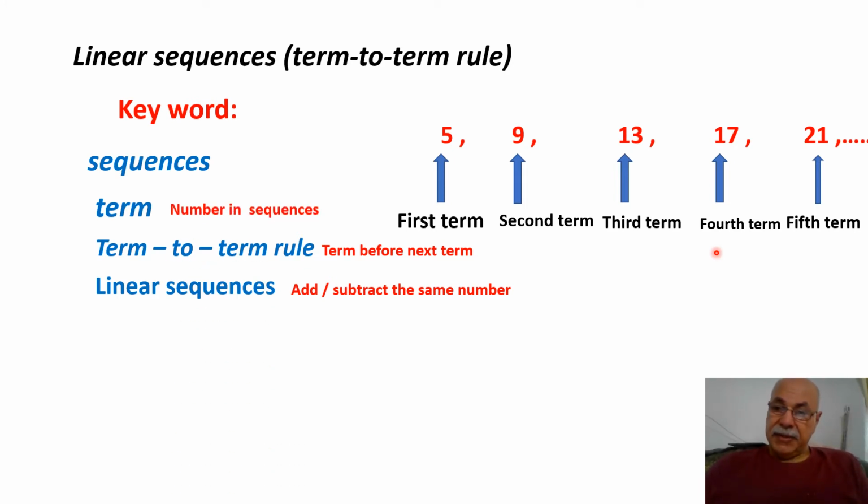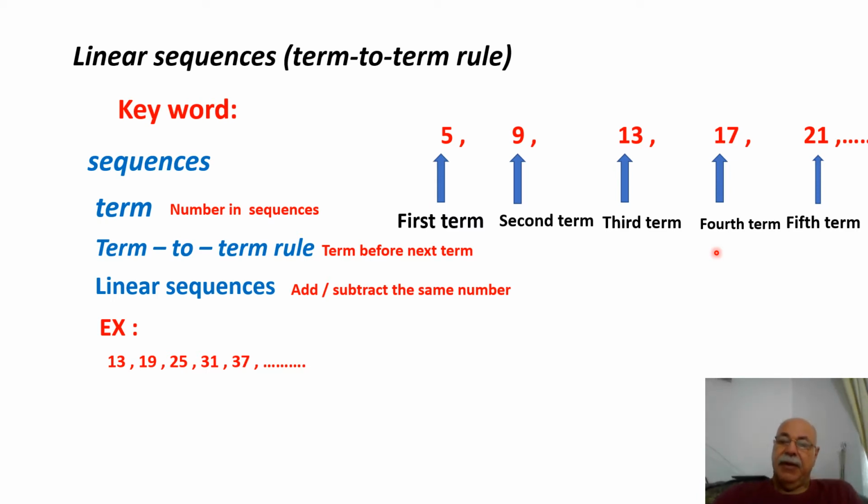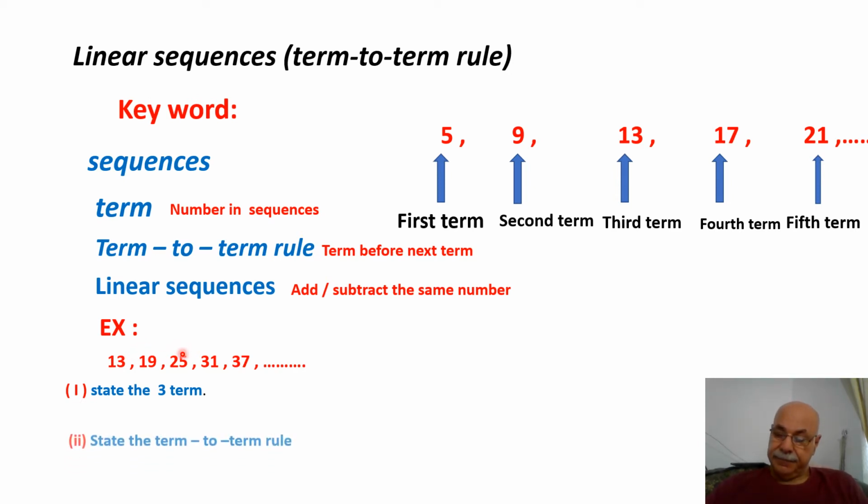Now, this is how numbers work in a sequence. Let's see an example again to see how we solve this. We have the sequence 13, 19, 25, 31, 37. In the first part of the question he asked: state the third term. Where is the third term? Here in this sequence: this is the first term, this the second term, this the third term.